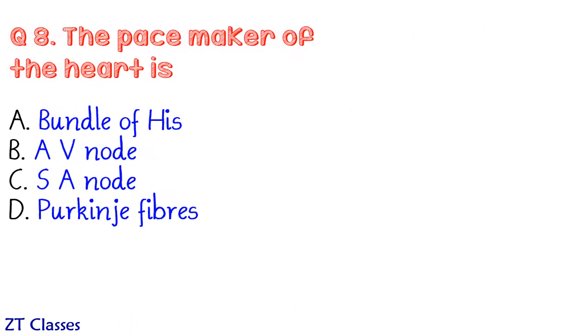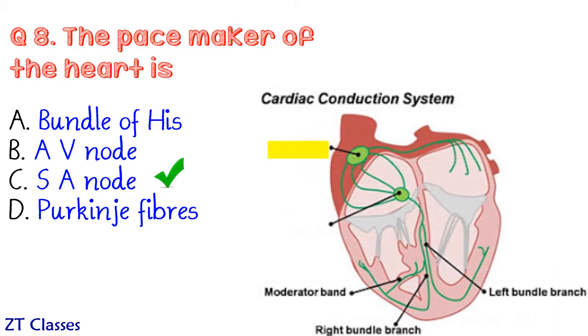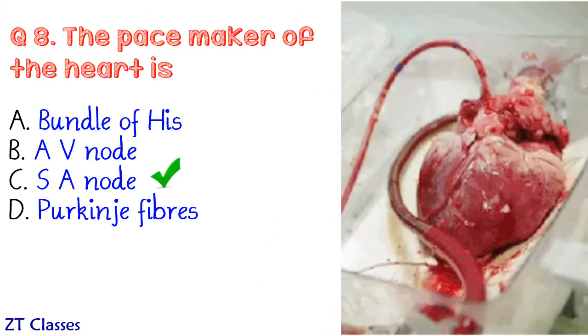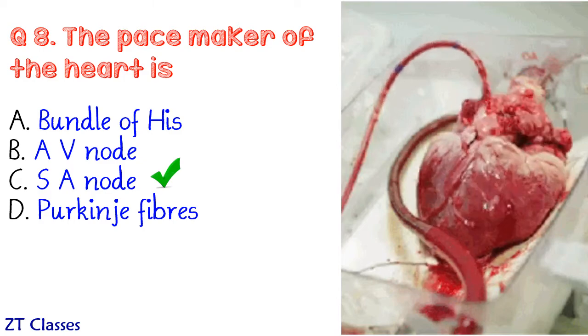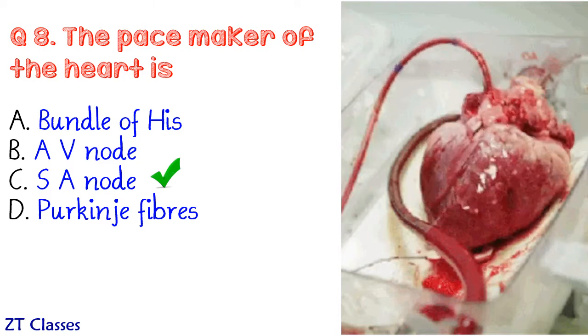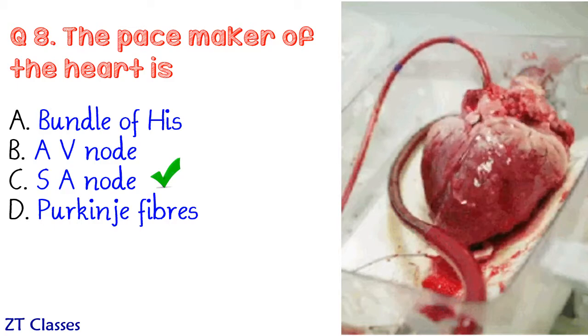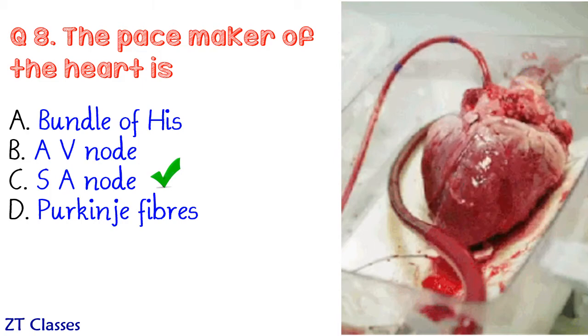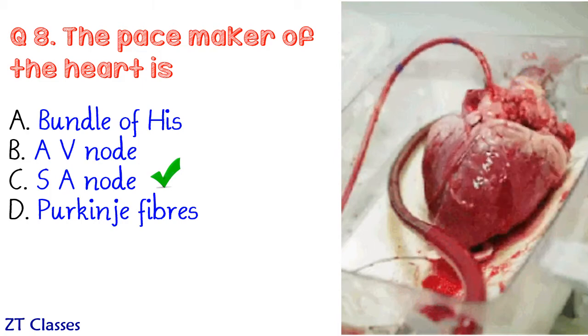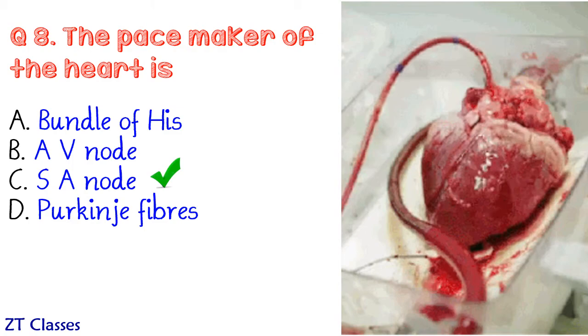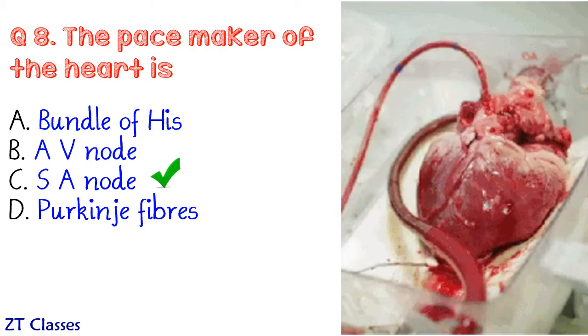Next question. The pacemaker of the heart is? Well, the correct answer is SA node or sinoatrial node. The beating of heart is not controlled by brain. In fact, the heart generates its own electrical signal produced by SA node. And if the blood supply is maintained for the heart, then the heart will keep on beating even if it's put outside the body.